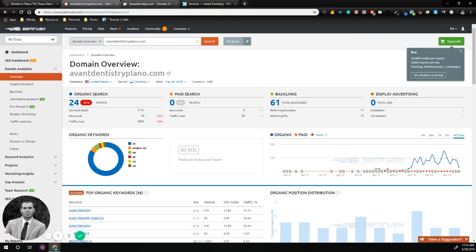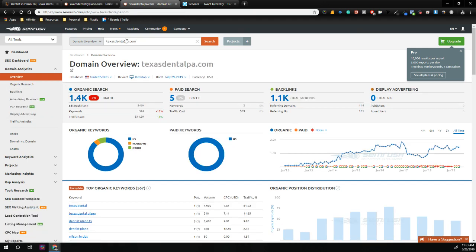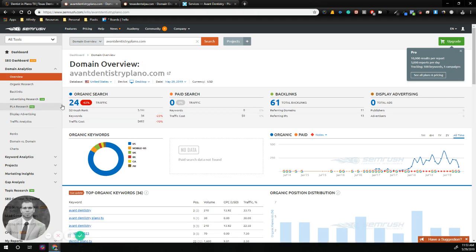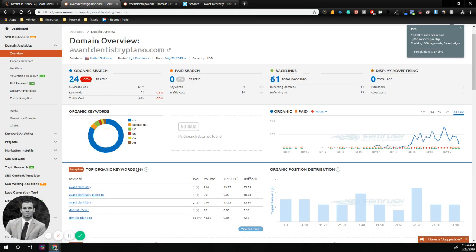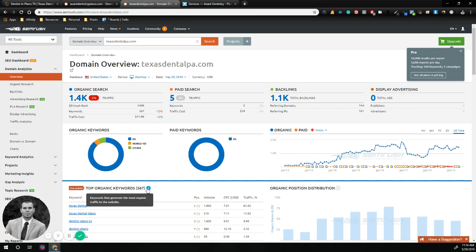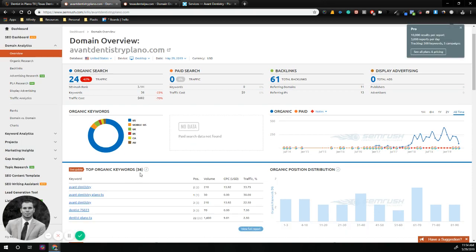And then it also reveals itself in the analytics. So if you look here, this is the insights of their website. They have 24 unique visitors. Now remember, that doctor had 1.4 thousand unique visitors. So this doctor is working with an audience of 24. His keywords, he only has 36 keywords. Again, this practice, 567. The reason why this one has so low, again, comes down to the content. How many keywords can you put in that little of content?